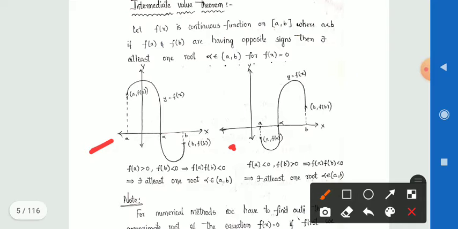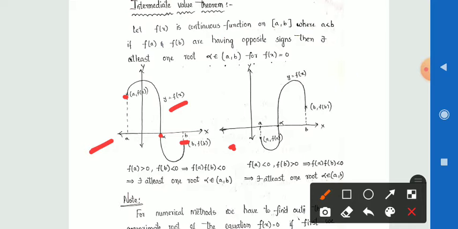Here two diagrams are explained. Here y = f(x) is the given curve, and it has the point (a, f(a)) and the other point (b, f(b)), and this curve intersects the x-axis at alpha.